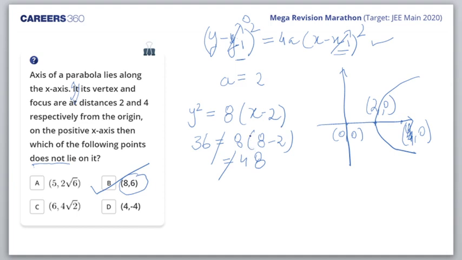Very good. Yes, so I hope, students, you are clear with the answer. y squared is equal to 8x minus 2, this being the equation of the parabola whose vertex is (x1, y1) and whose axis is parallel to the x-axis.